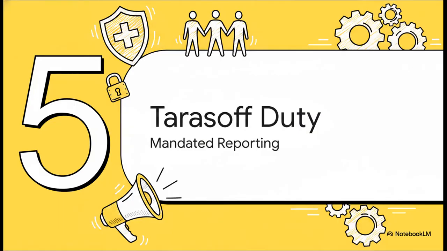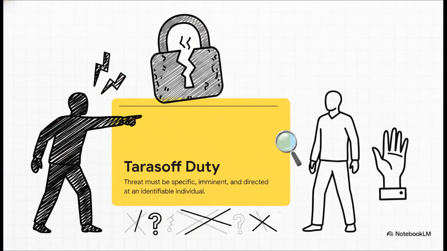Next up, Section 5, Tarasoff and mandated reporting. This Tarasoff duty to warn, it is heavily tested for a reason. The absolute threshold for breaking confidentiality requires a threat to be exactly 3 things: specific, imminent, and directed at an identifiable individual. Vague, general statements like, I hate everyone, just do not cut it. You only cross that legal threshold to breach confidentiality when there is a clear, identifiable victim in immediate danger.